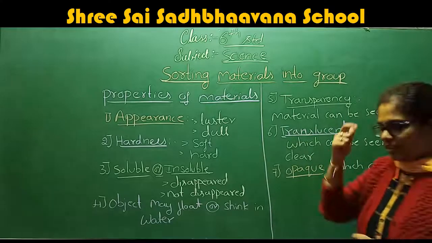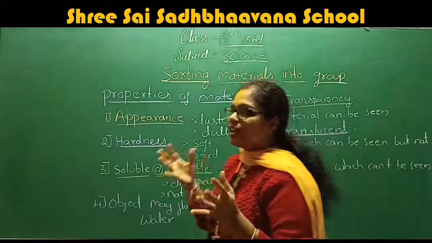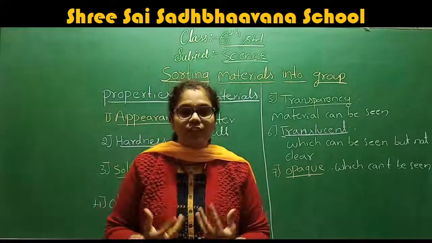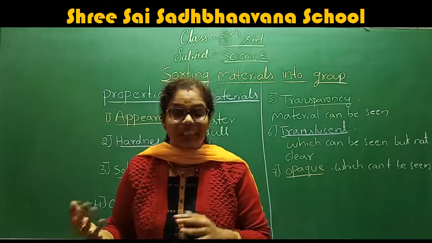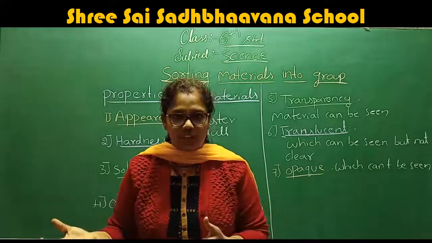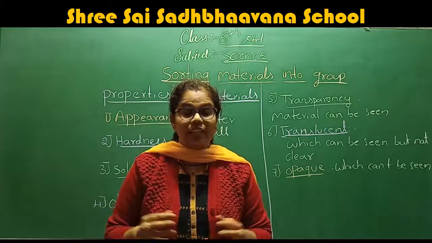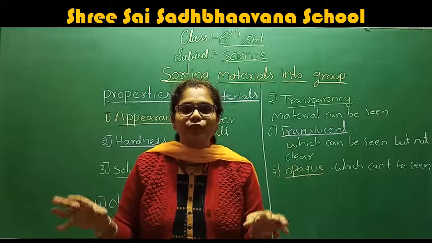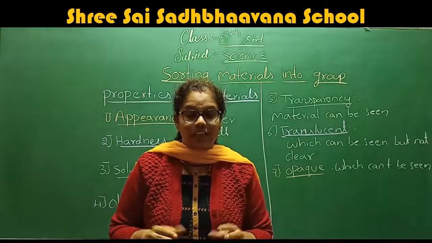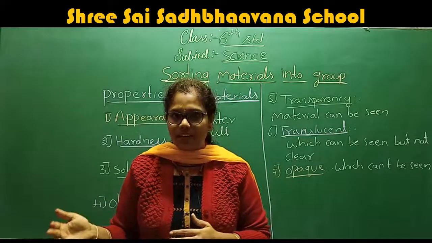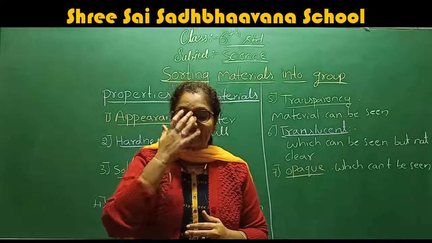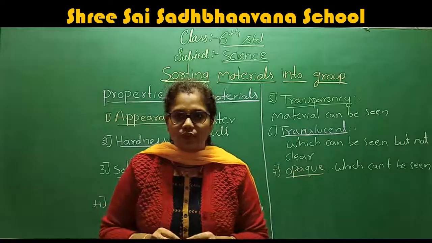Before we start, you may see different types of cloth and different types of food, right? We can see so many varieties of food.